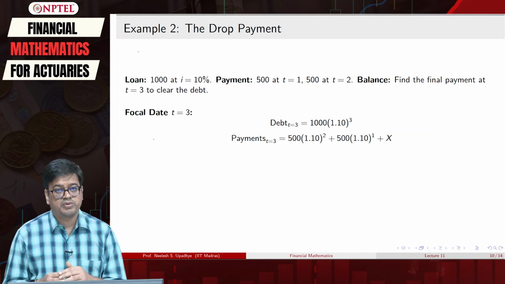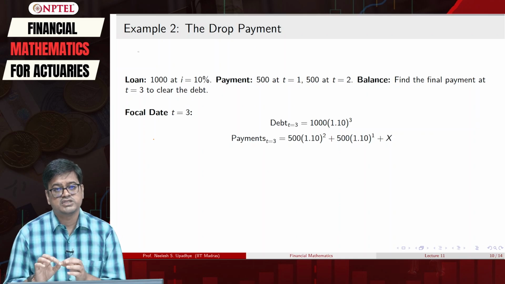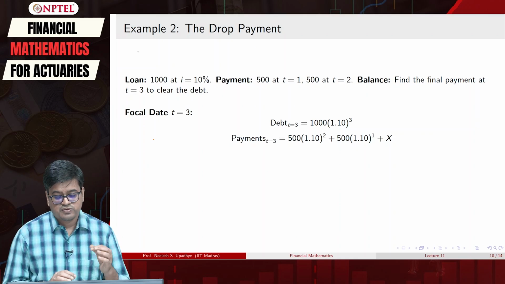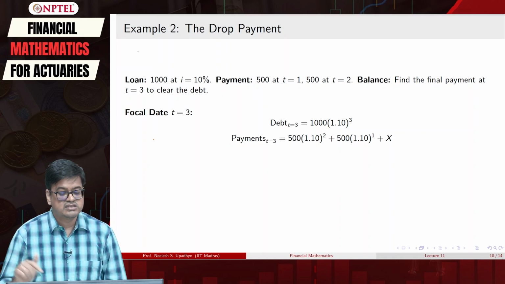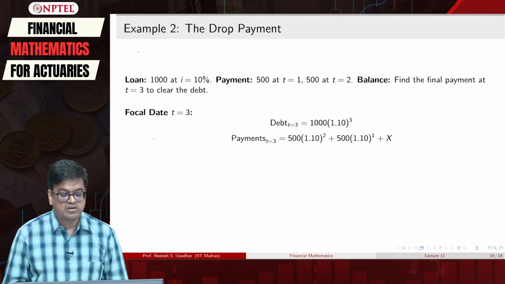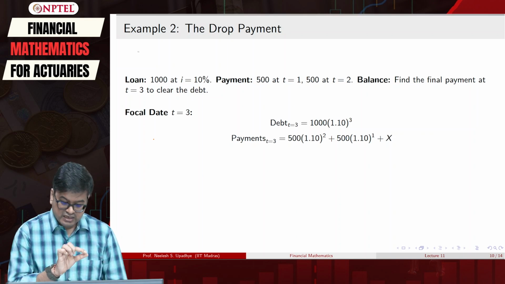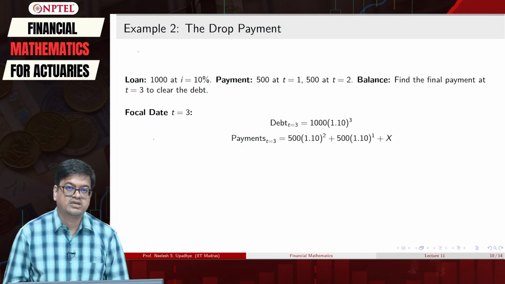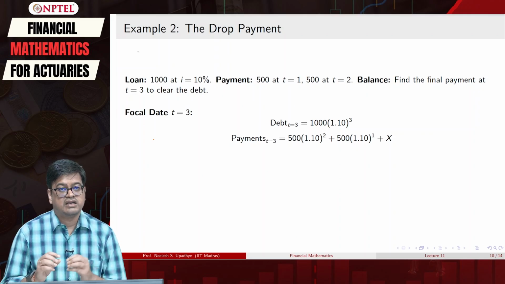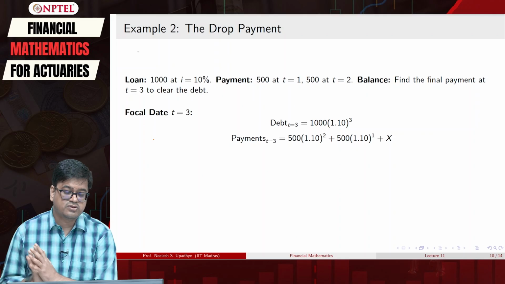And then one more payment you are doing at t equal to 2, which is carried over for one period. So 500 into 1.1 raised to 1, and the unknown payment that you have to clear is x. So the total payments at t equal to 3 will be the sum of all these three quantities, and the debit at t equal to 3 will be 1000 into 1.1 raised to 3.